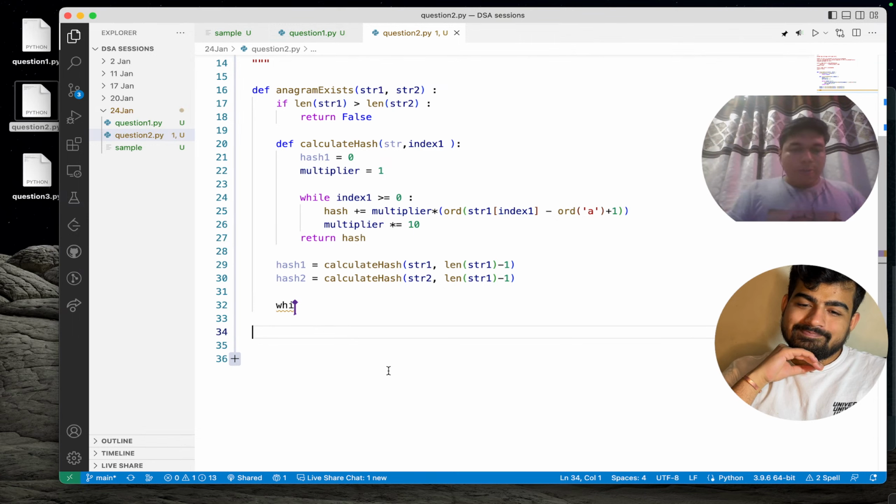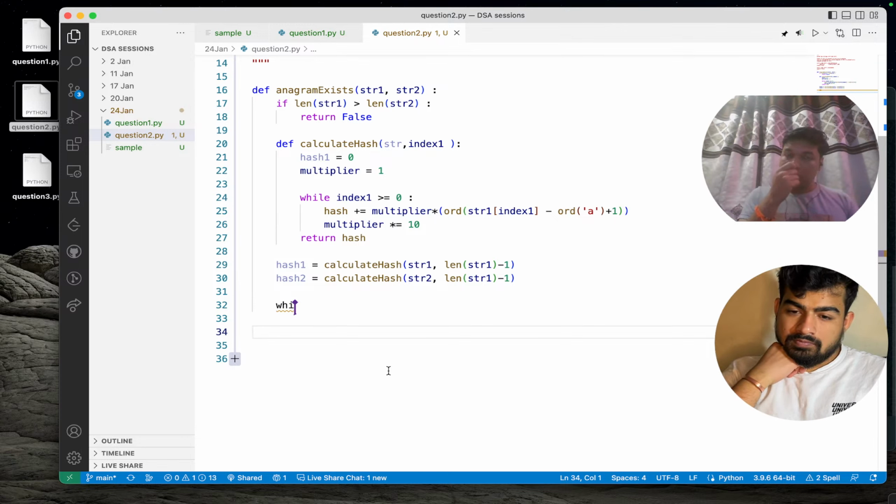Sorry. So we want to do all this while we are not exceeding the length of hash two, basically, the rolling hash which I was specifying in the approach there.